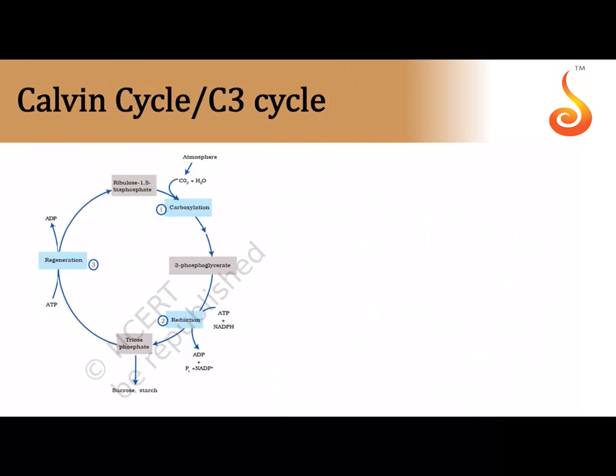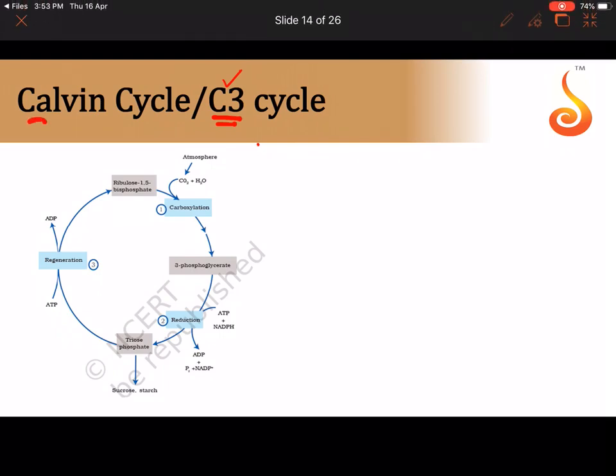Okay. So now moving on to the dark reaction, the Calvin cycle. It's called the C3 cycle because the product obtained has a 3-carbon compound in it. The first stable compound that is formed is a 3-carbon compound. And where is this Calvin cycle happening? The Calvin cycle is happening not in the thylakoid. We are done with the thylakoid. It is happening in the stroma of the chloroplast.